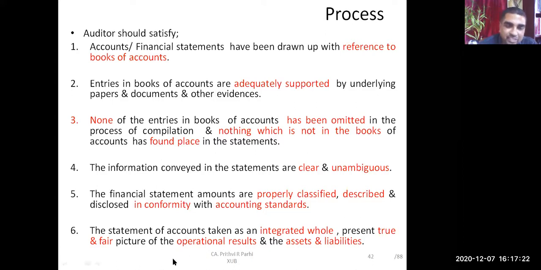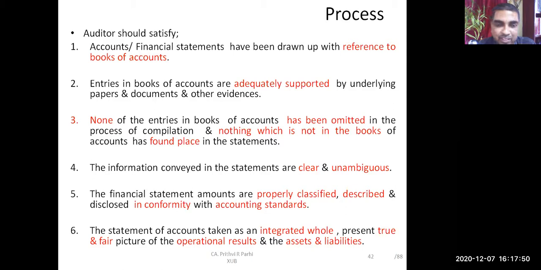Okay, point number 6, please read it. The statement of accounts taken as an integrated whole present true and fair picture of the operational results and the assets and liabilities. Yeah, overall, after verifying all these things, auditors should see that the overall picture which is shown by the financial statement should be a true and fair picture.